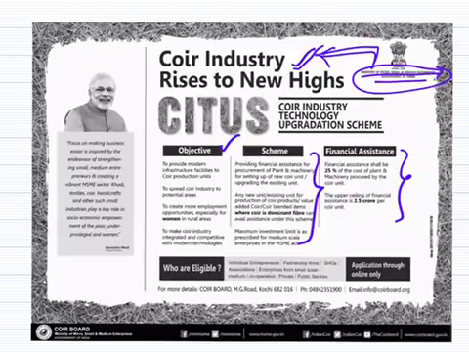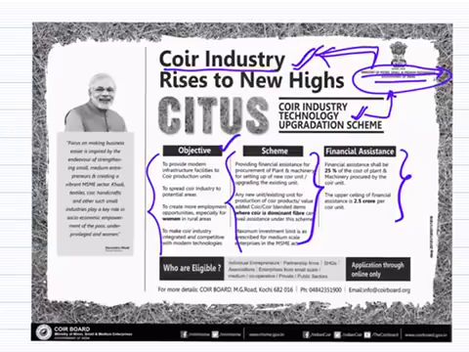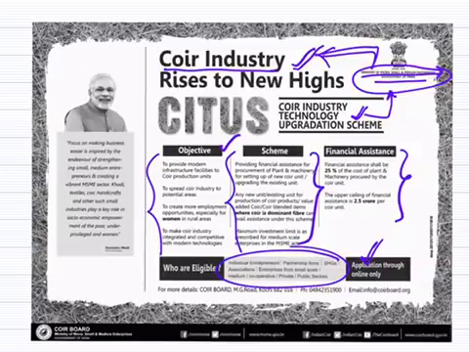Here, this coir industry technology upgradation scheme. This scheme is implemented by which ministry? The Ministry of Micro, Small and Medium Enterprises. And what are its objectives? How the scheme runs, what the financial assistance is, how to apply, who is eligible. Everything is mentioned in this particular advertisement. So never miss such advertisements in the paper.